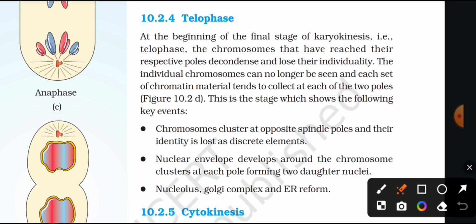This is the stage which shows the following key events. Chromosome clusters at opposite spindle poles and their identity is lost as discrete elements. Nuclear envelope develops around the chromosome clusters at each pole, forming two daughter nuclei. Nucleus, Golgi complex, and endoplasmic reticulum reform. Anaphase.